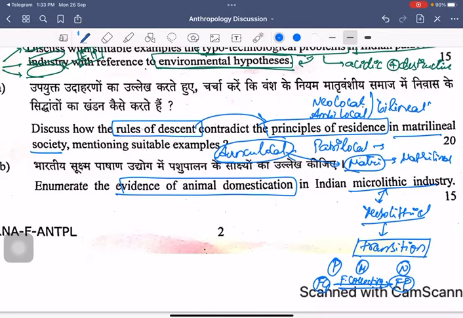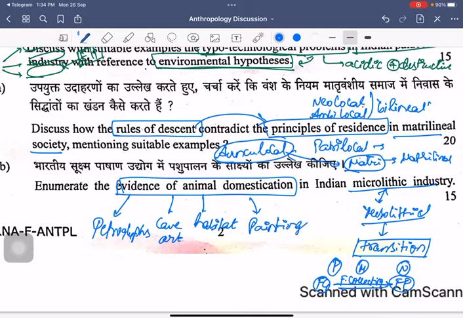Now with that understanding, we also see that this becomes a kind of transitionary region with respect to animal domestication as well. And when you look at the evidences of animal domestication, they can be derived from the petroglyphs, from the cave art, from the nature of habitat that existed during this particular period of time. The evidences of animal domestication can be derived from the paintings. So we have to talk about what are the evidences that exist.